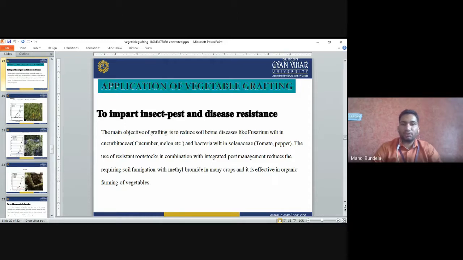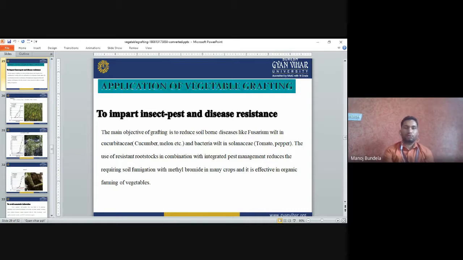Use of resistant rootstock in combination with integrated pest management. It will reduce the need for soil fumigation with methyl bromide in many crops, and it is effective in organic farming of vegetables.